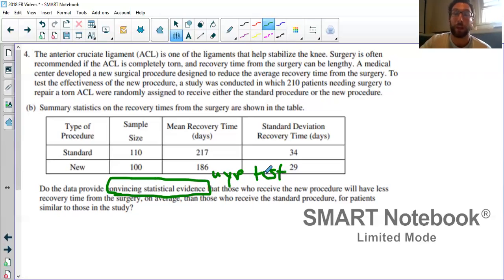So we know we need some kind of hypothesis test. That's our convincing statistical evidence. We've got two samples, so it's some kind of two sample thing or two prop thing. We're talking means. So this is our two sample t-test. We're never really going to use the two sample z-test on a free response. That would be if we knew the sigmas, but if you don't know what I'm talking about, just pretend I didn't say that. So we've got to do our two sample t-test.